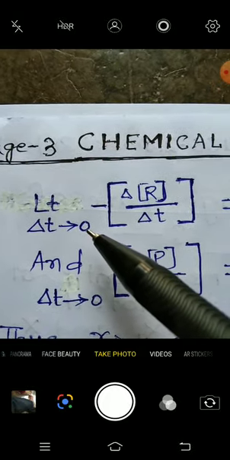So mathematically it is written as limit delta t tends to 0.